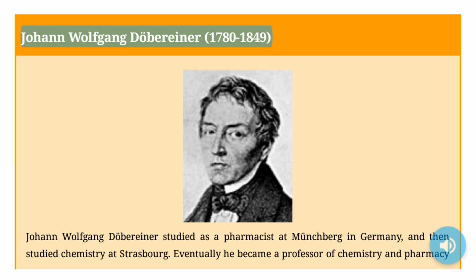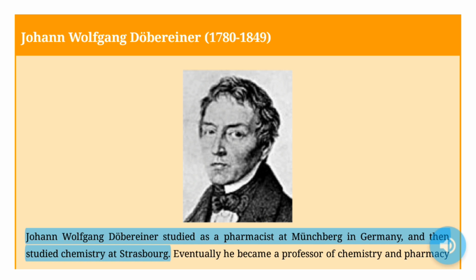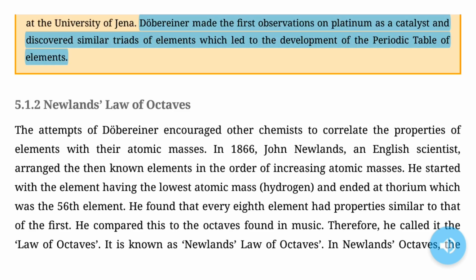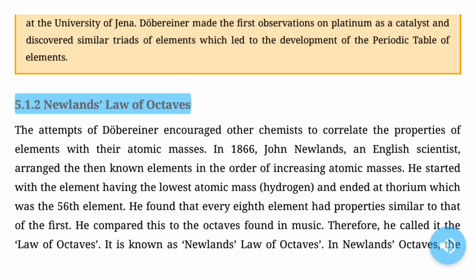Johann Wolfgang Dobereiner, 1780–1849. Johann Wolfgang Dobereiner studied as a pharmacist at Münchberg in Germany, and then studied chemistry at Strasbourg. Eventually he became a professor of chemistry and pharmacy at the University of Jena. Dobereiner made the first observations on platinum as a catalyst and discovered similar triads of elements, which led to the development of the periodic table of elements.